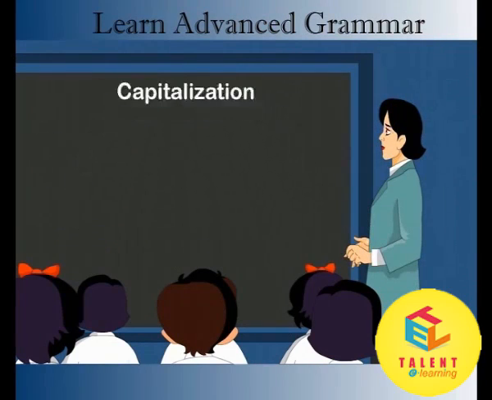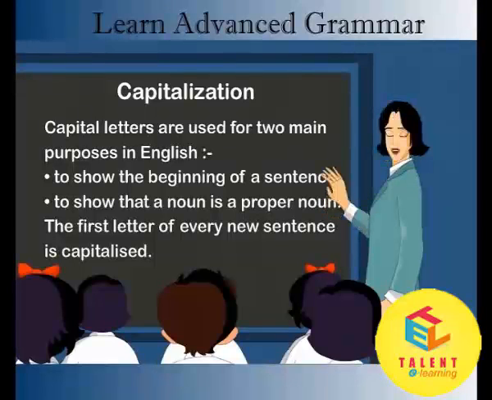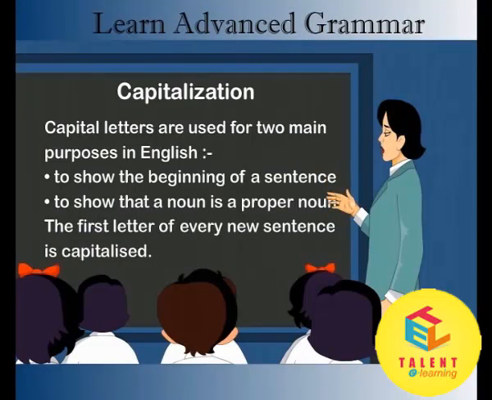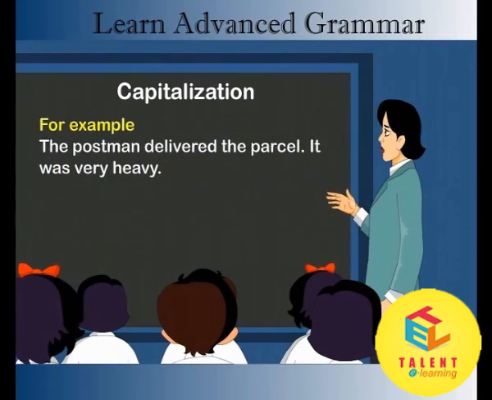Capitalization. Capital letters are used for two main purposes in English: to show the beginning of a sentence, and to show that a noun is a proper noun. The first letter of every new sentence is capitalized. For example, the postman delivered the parcel. It was very heavy.